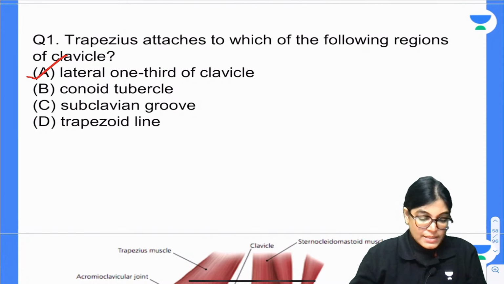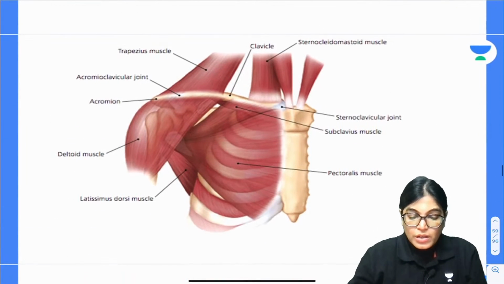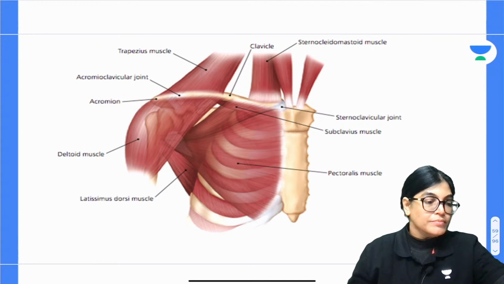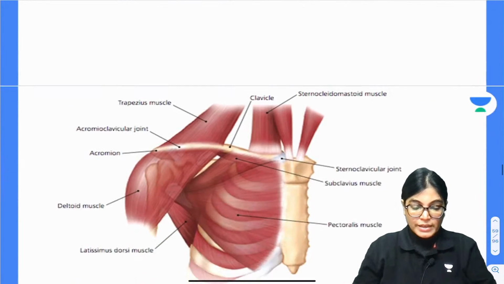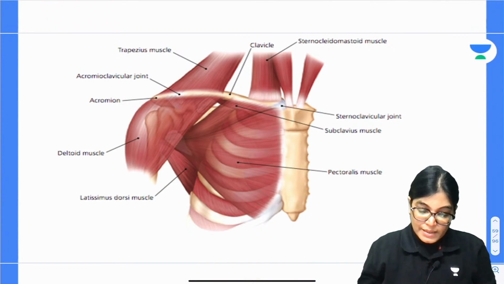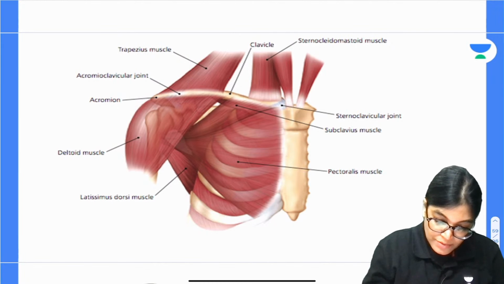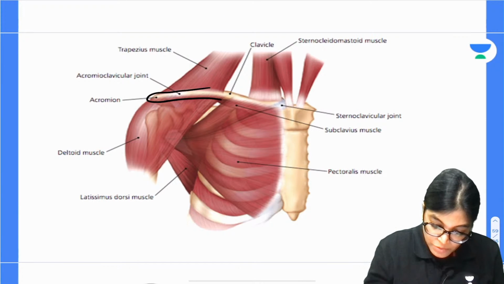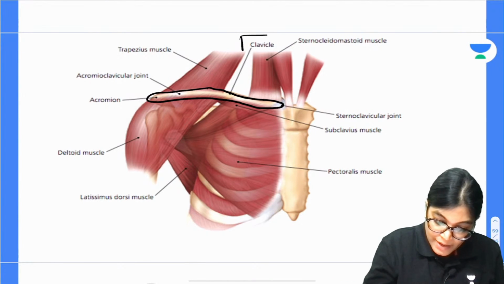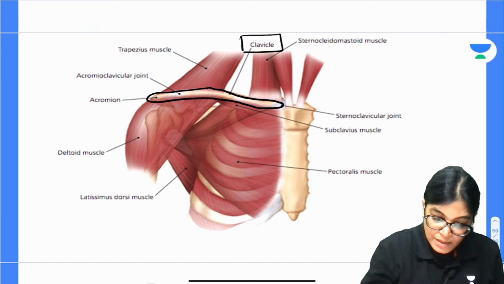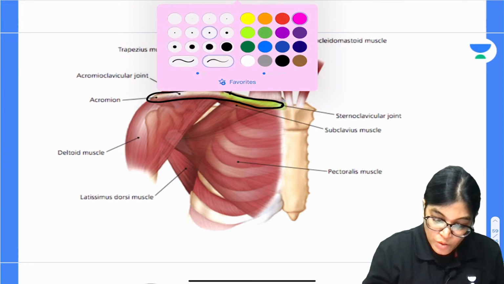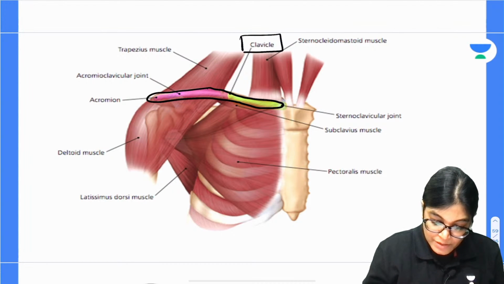Okay, so let me show you this diagram. Here you can clearly see the outline of the clavicle. This is the clavicle bone which has been shown here. This part is the medial part of the clavicle, and this whole part is the lateral part of the clavicle.